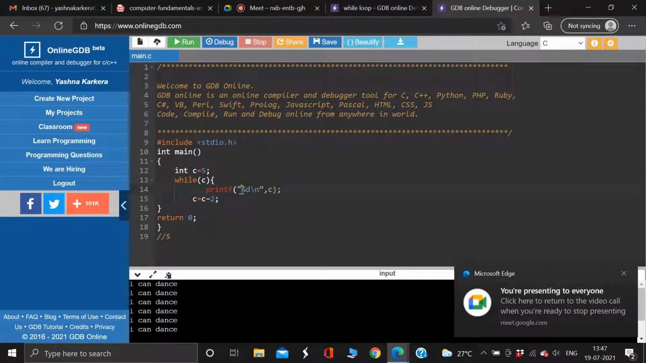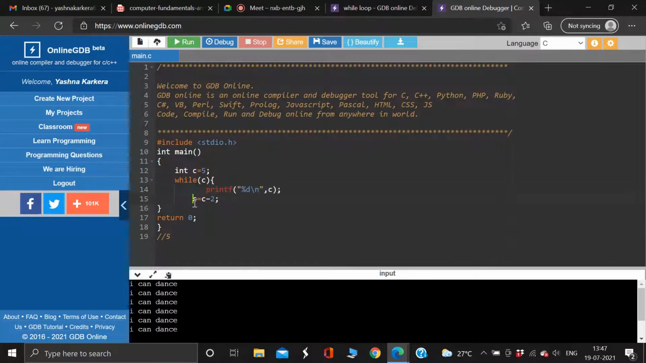And here I'm saying you have to print that value, then decrease the value by 2 and print again, until the statement remains true. So this statement will remain true forever and ever, because even if you change the value of 5 after every loop, this is a true statement. C, you're just saying C, that is a number, that is true. So this forms something called an infinite loop.